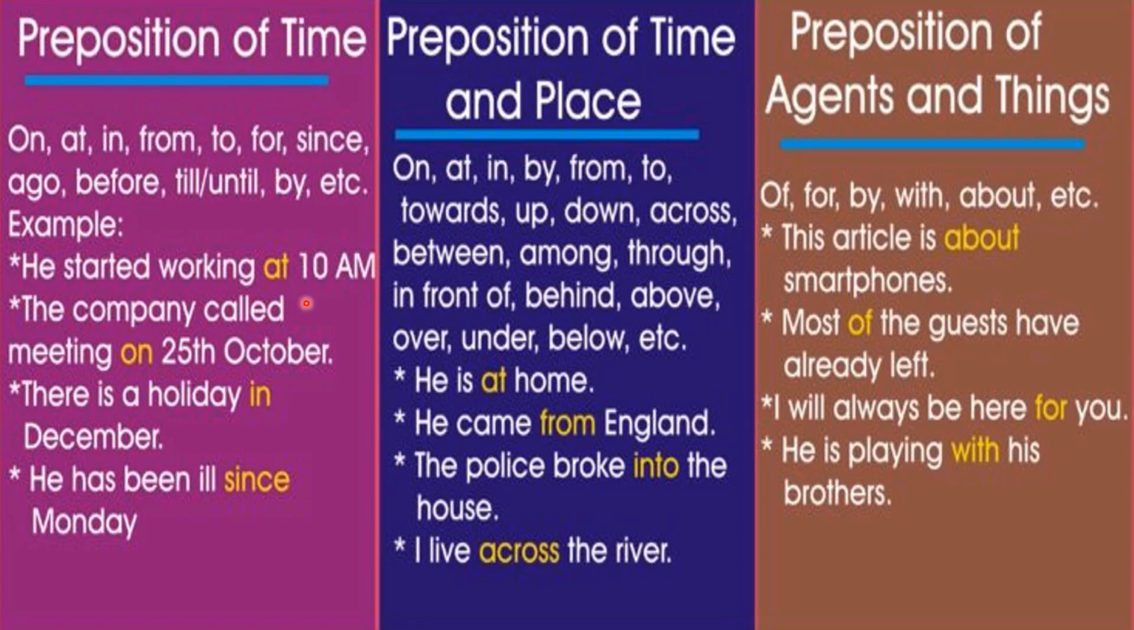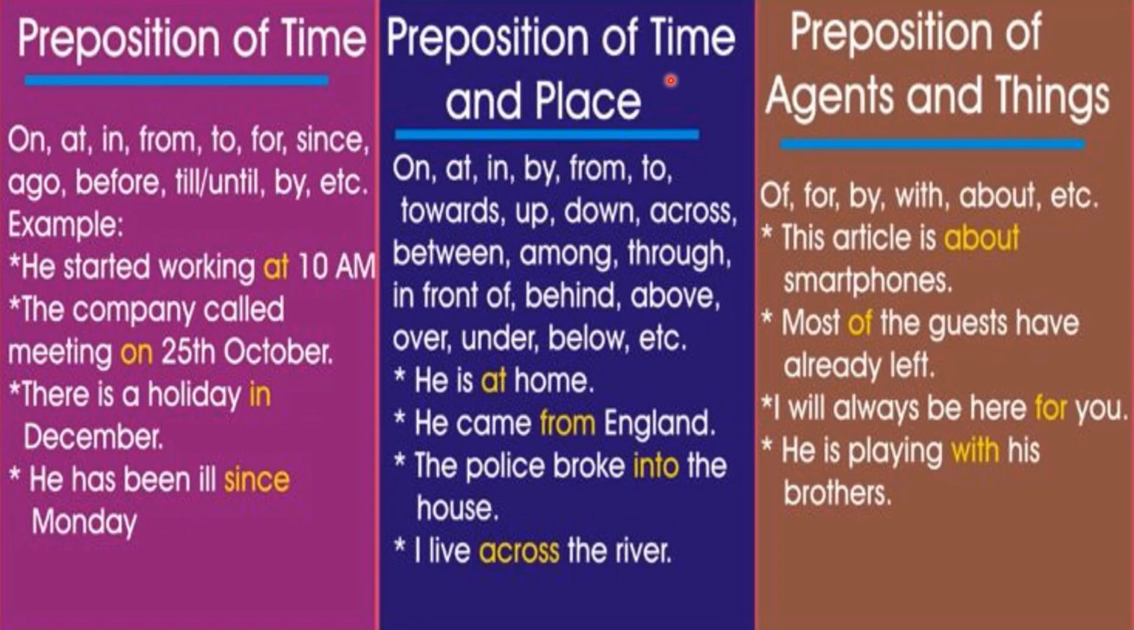He started working at 10 a.m. So at is talking about the exact time. The company called meeting on 25th October. On is used with dates. There is a holiday in December. So in is actually with months. He has been ill since Monday. Since and for are specific preposition which are again used to talk about the time period.